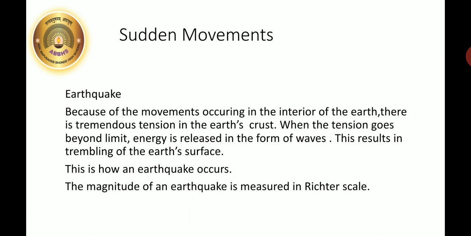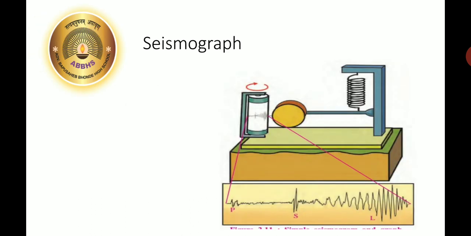The magnitude, or the strength, of the earthquake is measured on the Richter scale. How intense the earthquake was, we can know from the Richter scale. The instrument that is used to check the intensity of the earthquake waves is a seismograph. Here you can see a seismograph in the image and a seismogram that shows the intensity of the earthquake.